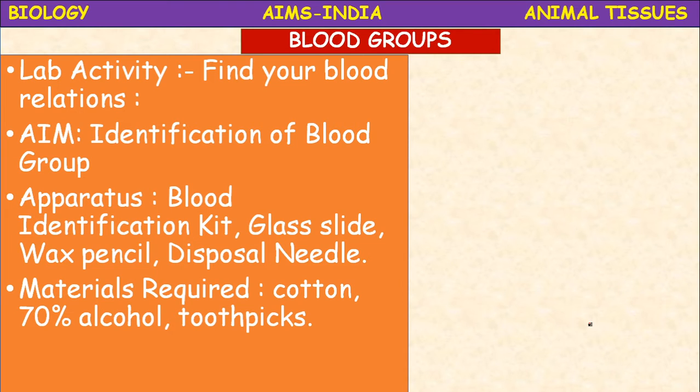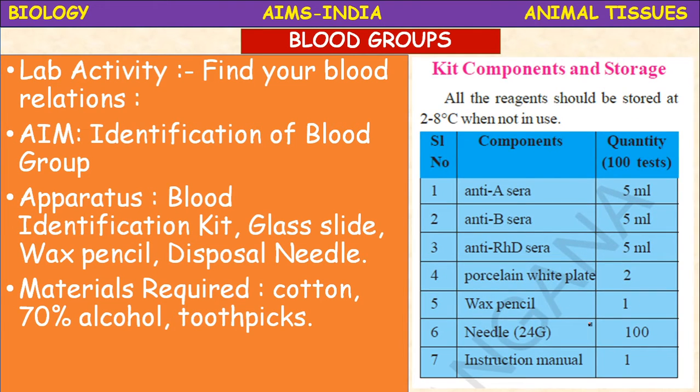Apparatus like blood identification kit, glass slide, wax pencil, disposable needle, and we need materials like cotton, 70% alcohol, toothpicks.